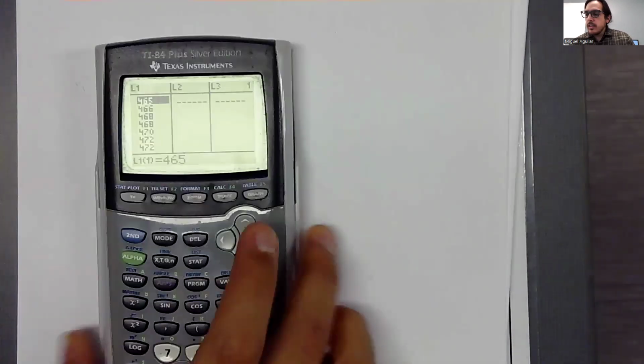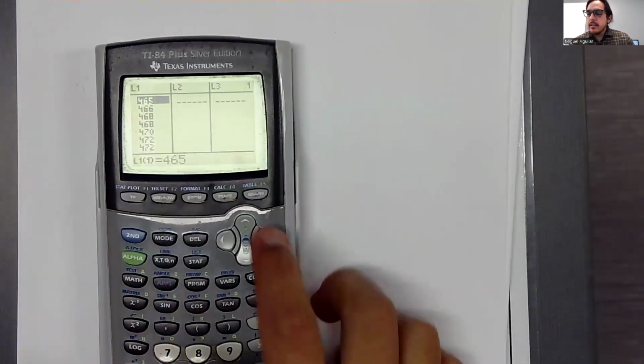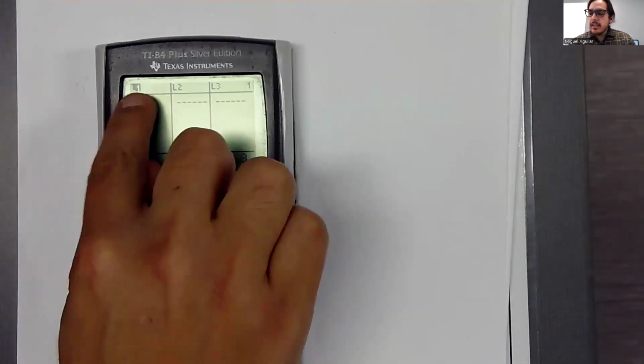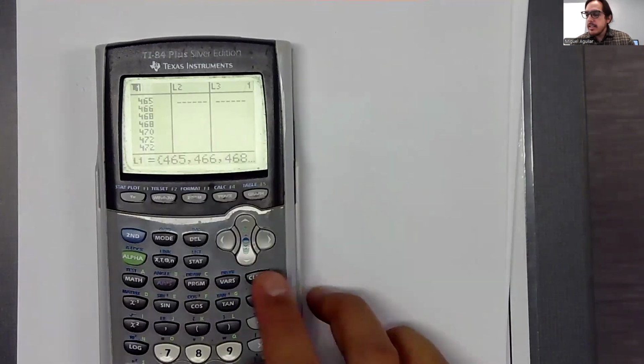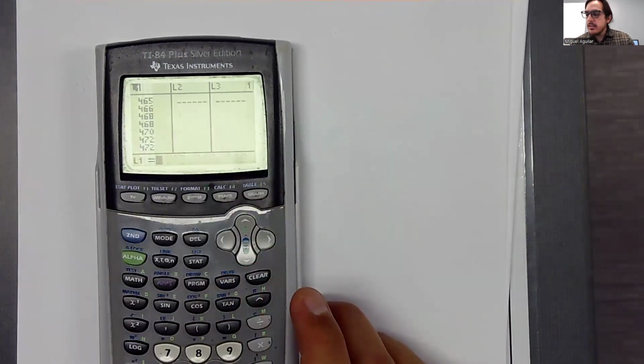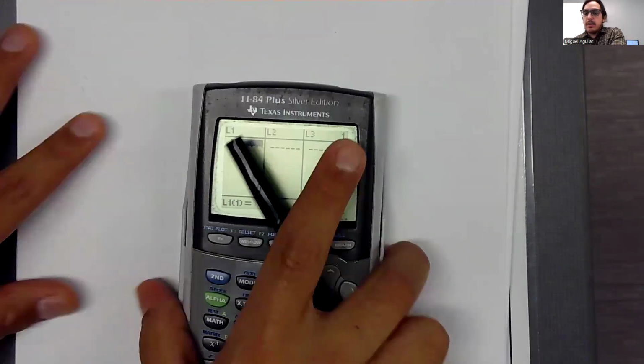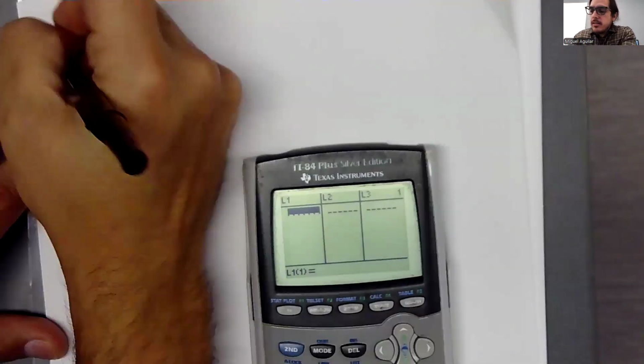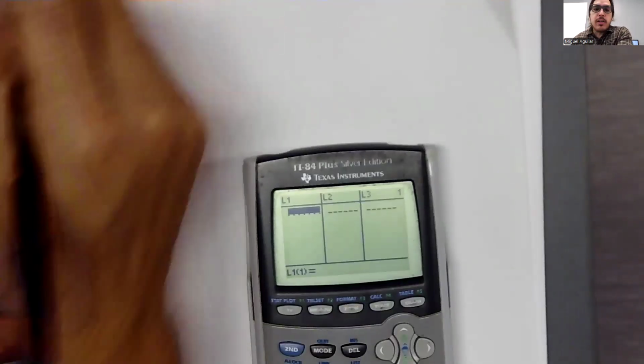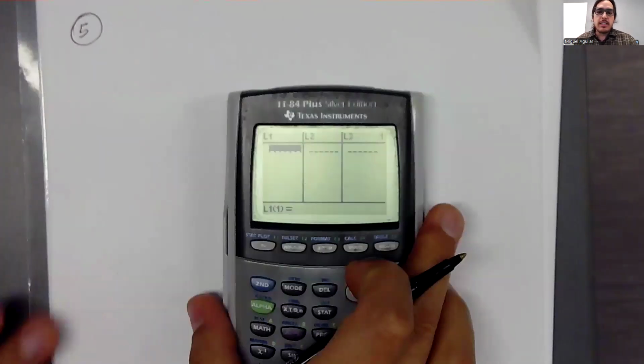So if you are at the first item in your list, if you go up to highlight where it says L1, and then you just hit clear and hit enter, it clears the entire list. Okay, so we've cleared the list, and now we need to get to question number 5, which is the stem and leaf plot that they're asking for.